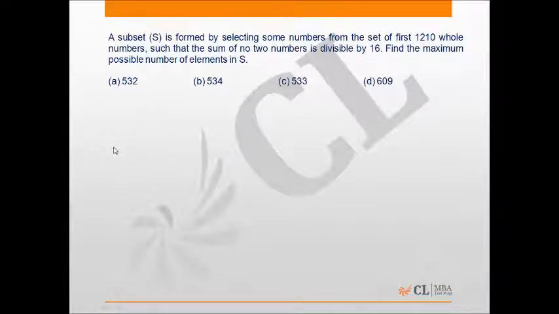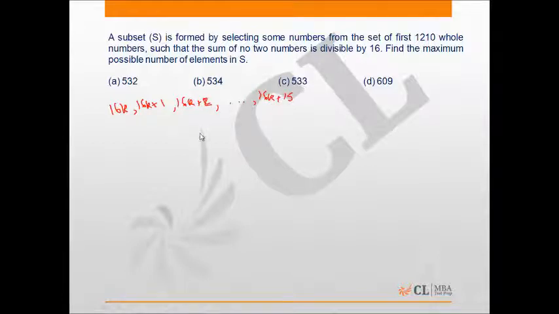Now, when we divide any number by 16, the remainder can be anything from 0 to 15. Thus, every number from 1 to 1210 can be expressed as the form 16k or 16k plus 1 or 16k plus 2, continuing till 16k plus 15.